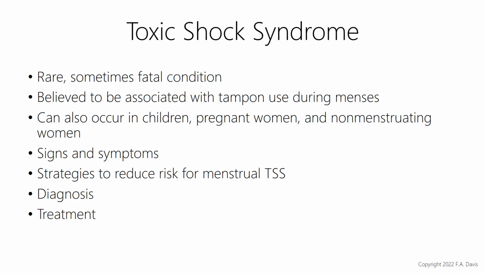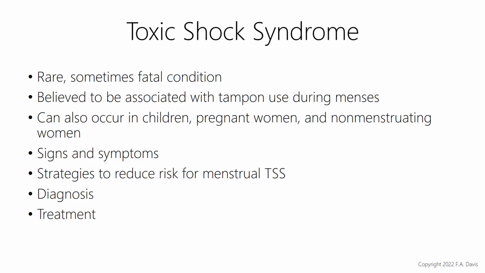Toxic shock syndrome. Now, this is a rare but serious condition. It's caused by bacteria that leads to toxins in the bloodstream, which then further leads to severe organ damage or even death. It is associated with the use of tampons, so it's important to educate, especially adolescents and young women, that tampons should be changed at least every 6 hours. And it's also important to alternate tampons and pads, especially at night. You may encourage them to wear pads since it's a longer period of time. But alternating with pads and then changing the tampon at least every 6 hours.